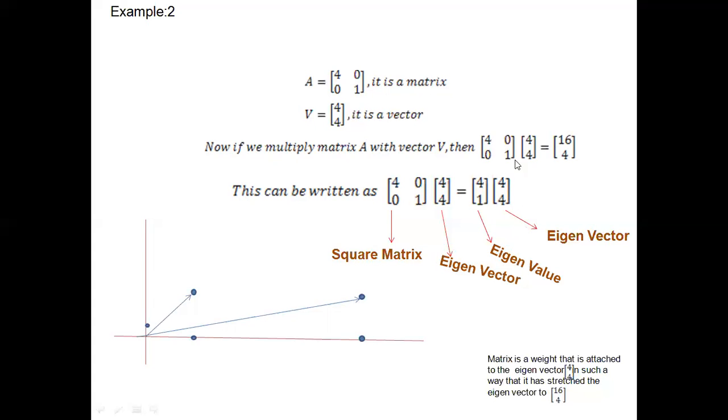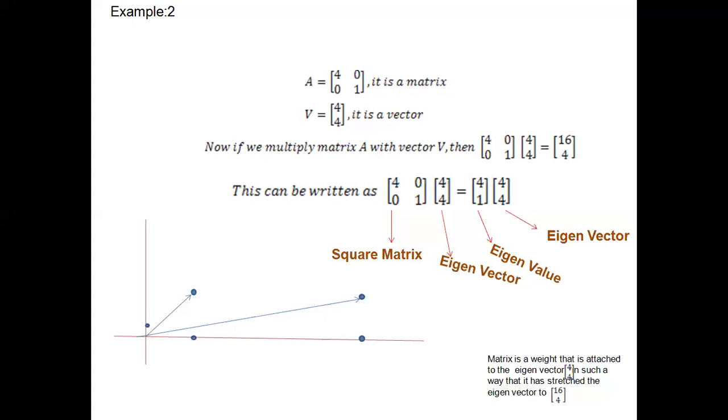It can be written in this way. So here you can find this is a matrix, this is a vector, and this is a lambda, and this is also the vector. So this is the square matrix, this is the eigenvector, this is the eigenvalue, and this is the eigenvector. So the matrix is a weight that is attached to the eigenvector 4, 4.